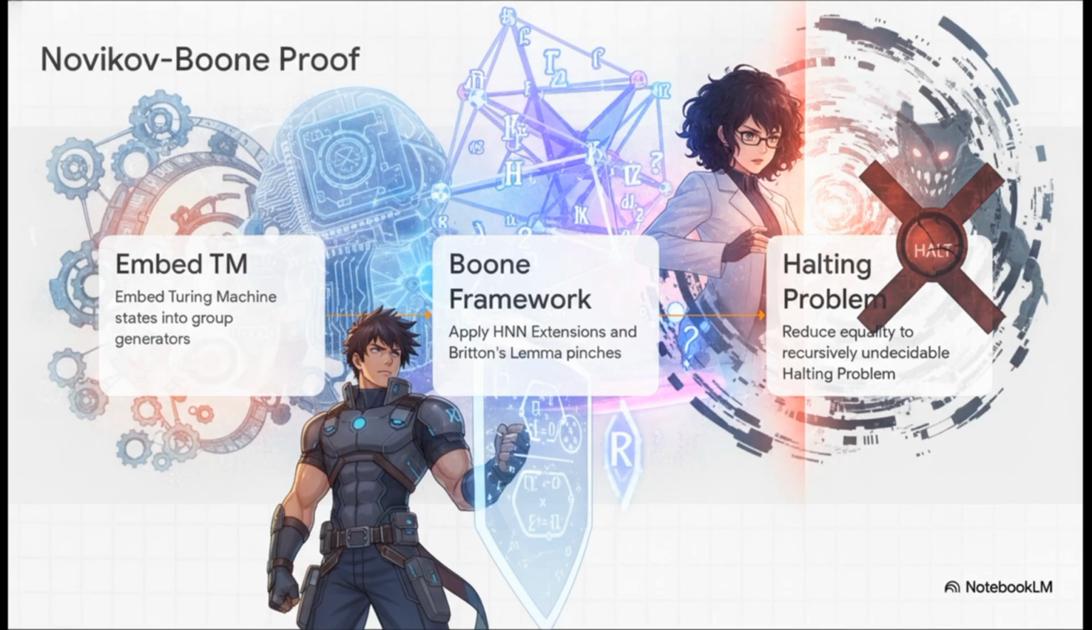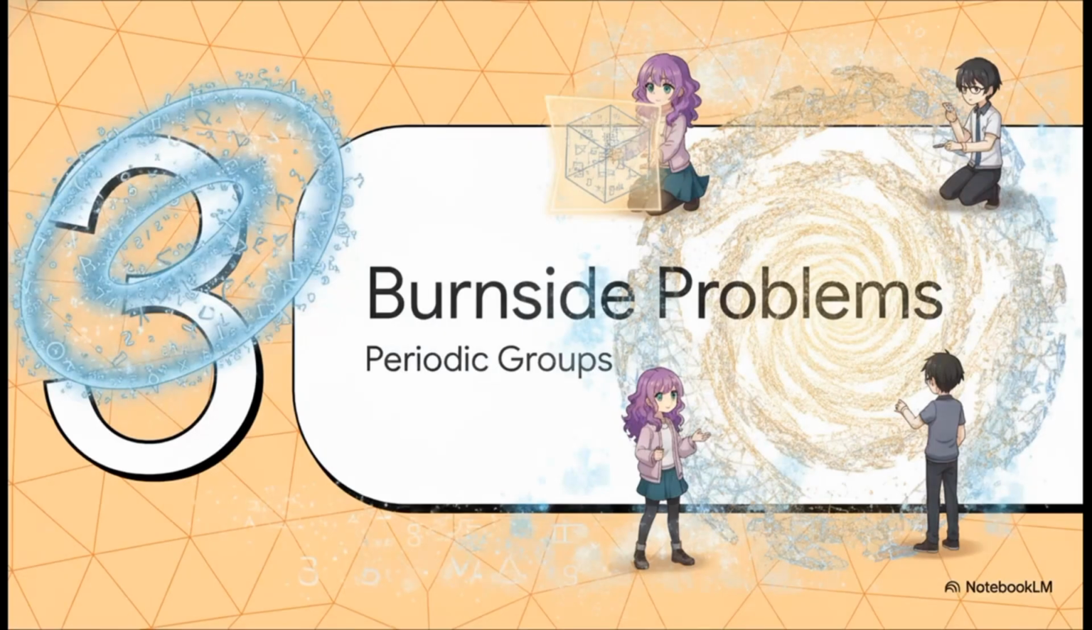And here is the massive so what for us. Because the halting problem is recursively undecidable, evaluating that group equation is also completely undecidable. There is a hard limit here. No computer program can ever perfectly solve all group equations. No way. Part 3. Periodic groups, Burnside problems.